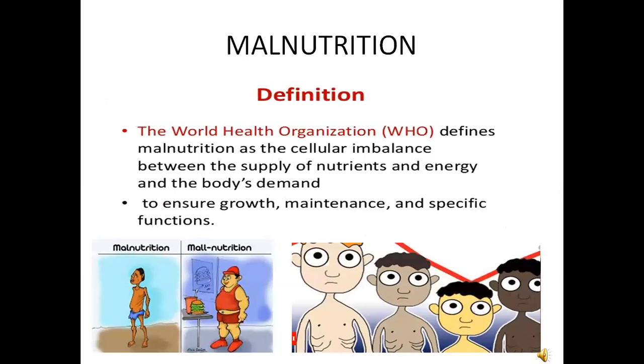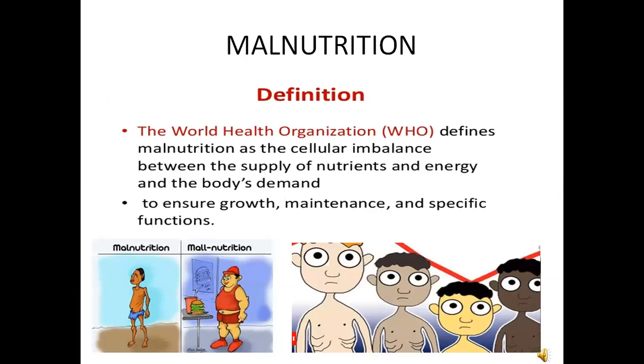Malnutrition. Malnutrition occurs when all the nutrients that the body needs are not obtained in the proper proportion from the diet. The word malnutrition refers to the condition that results when a person does not take a balanced diet.